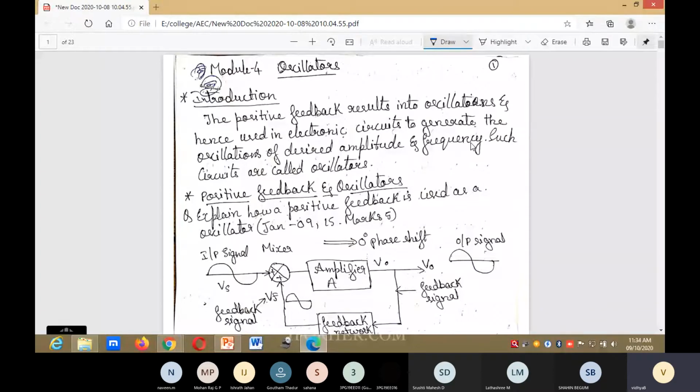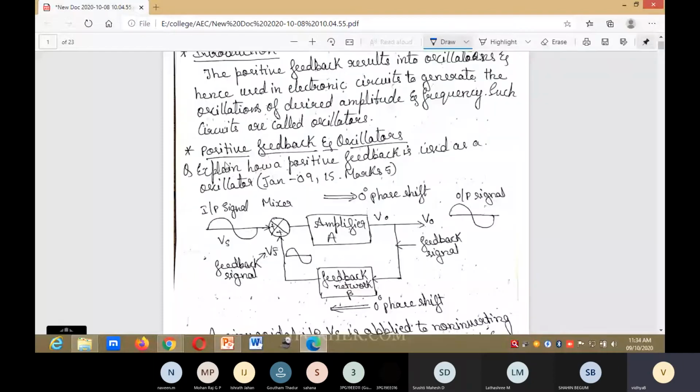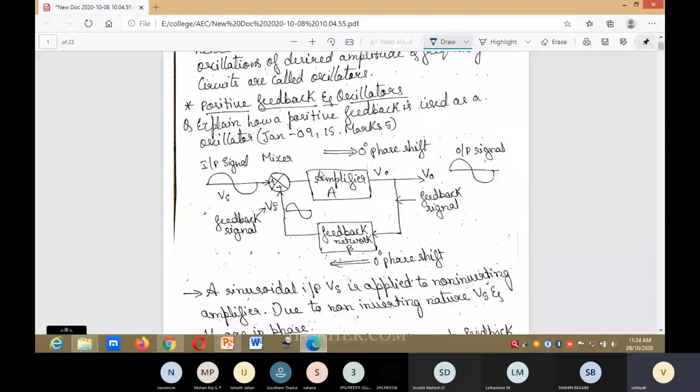You can observe here, positive feedback and oscillators. How is positive feedback used as an oscillator? Input signal, next to this we have the mixer, amplifier A, and output. From the output, again feedback. If it is negative, it is negative feedback. If it is positive, it is positive feedback.